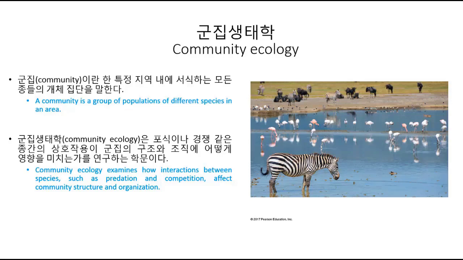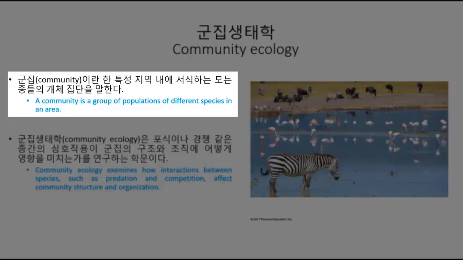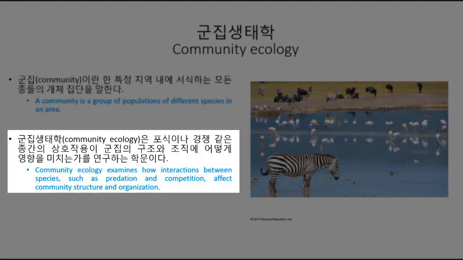So the next level above population ecology is community ecology. So what's a community? A community is defined as a group of populations of different species in an area. Community ecology examines how interactions between species such as predation and competition affect community structure and organization.